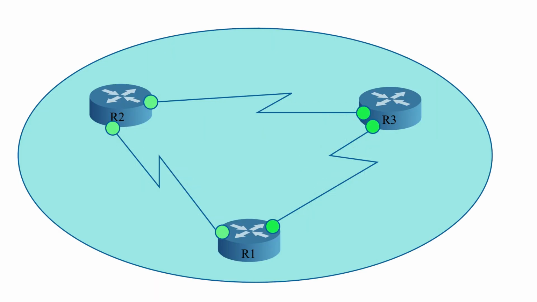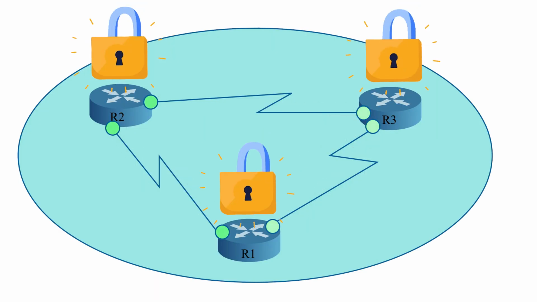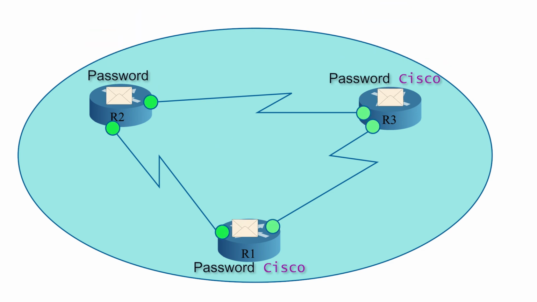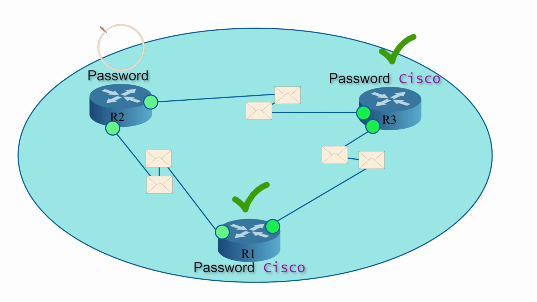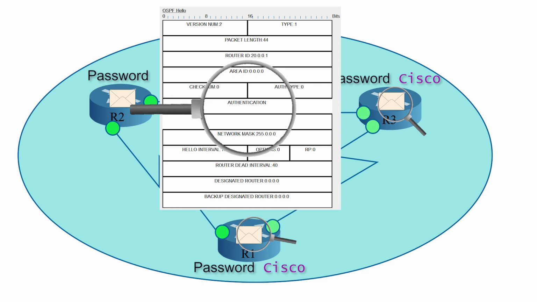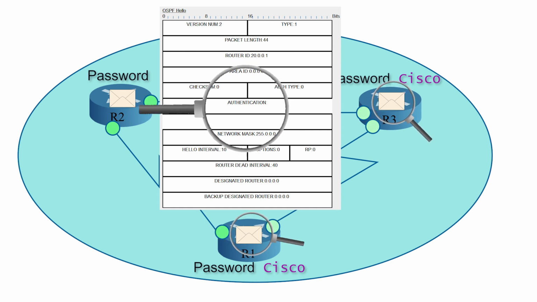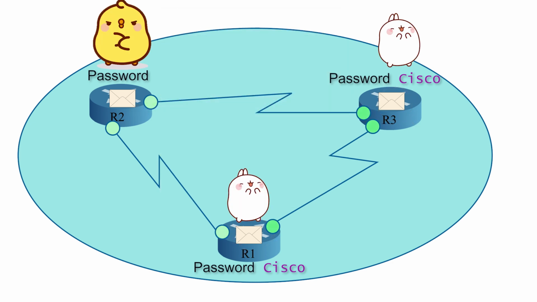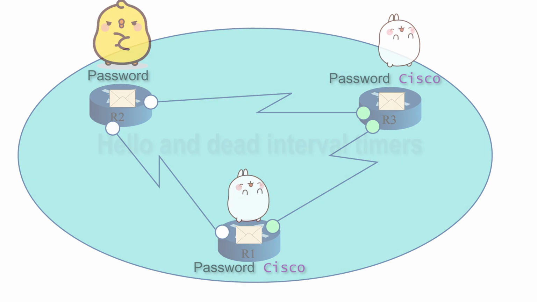To enhance network security, OSPF allows you to configure the password for specific areas. Routers that have the same password will be eligible for neighborship. To use this facility, you must configure the password on all routers you want to include in the password-secured network. If you skip a router, the router will not join this network. When routers see each other's hello packets in the segment, they try to match all neighborship configuration values, including the password field. If the value of this field does not match, routers will ignore each other's packets.